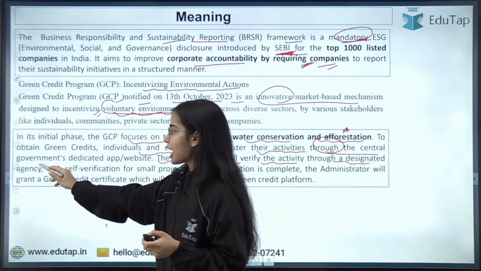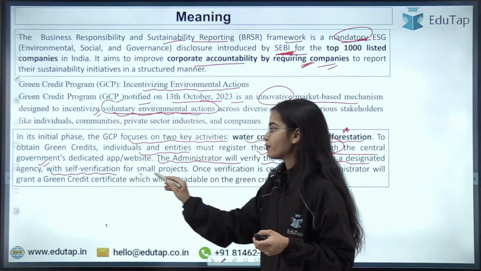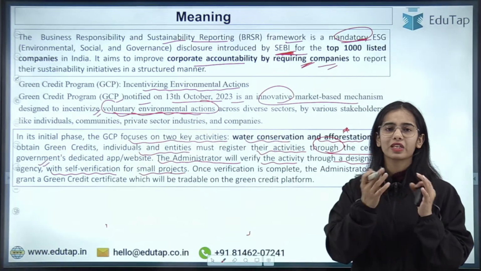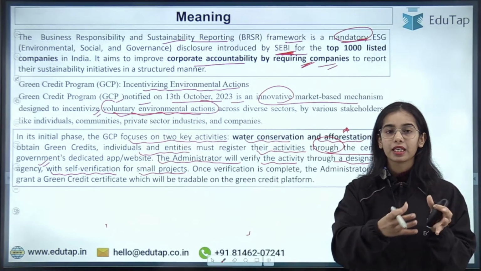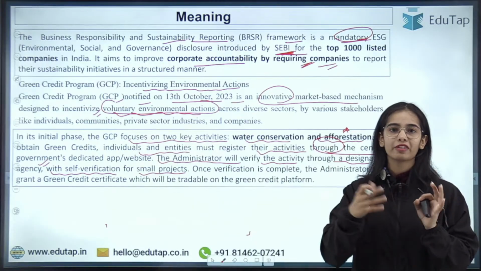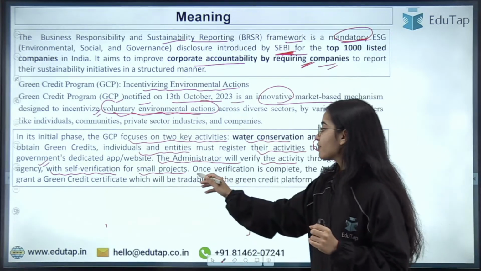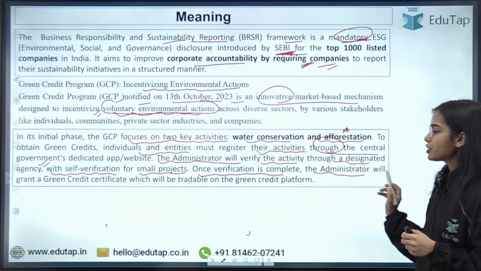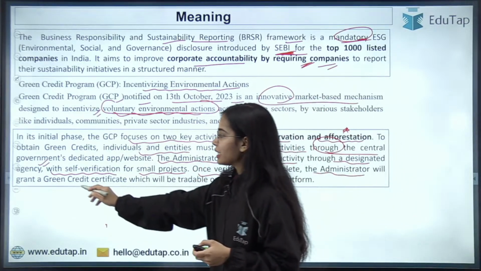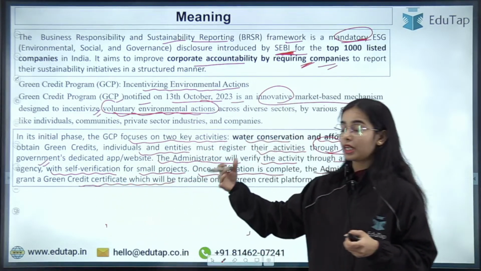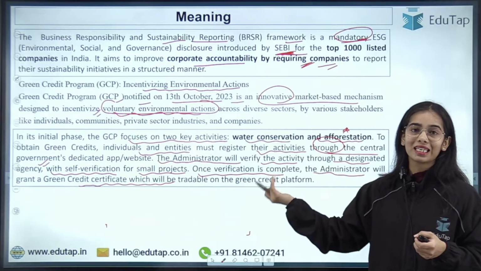The verification will happen with self-verification for small projects. These are very small projects in a very limited area, so self-verification will be allowed. Once verification is completed, the administrator will grant a green credit certificate, which will be allowed to be traded on the green credit platform.